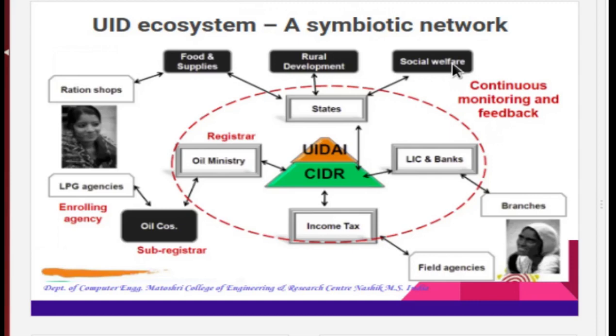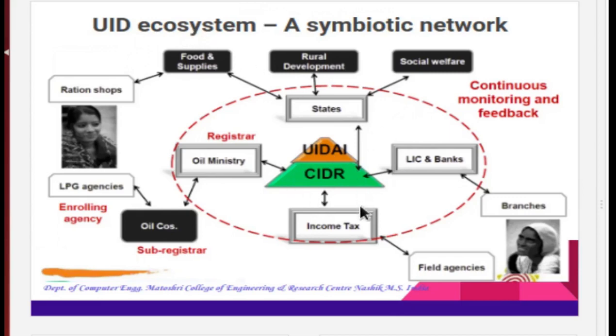So one new term introduced on this slide is ecosystem. That ecosystem is nothing but information on authentication devices, biometric devices, authentication documents, QR code, and paperless eKYC that can be accessed using this ecosystem.